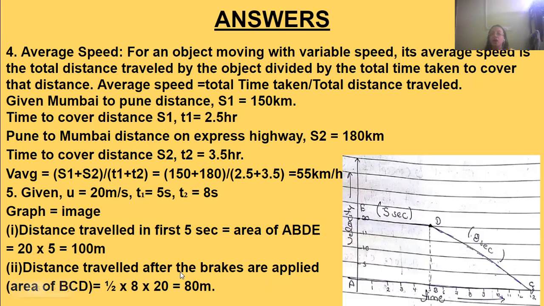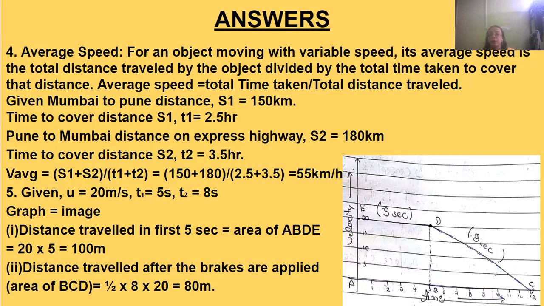Okay. Next, after the brakes are applied, how much distance has it covered? Now, we get a triangle in that case. So if we find the area, that will give the distance after the brakes are applied. So that will be half into base into height. So half into base is what? From 5, we need to count 8 seconds after 5. So 5, 6, 7, 8, 9, 10, 11, 12, 13. Okay. So till 13.